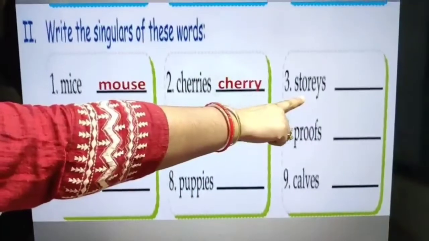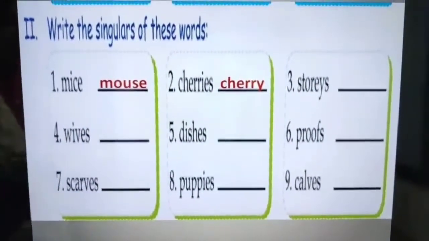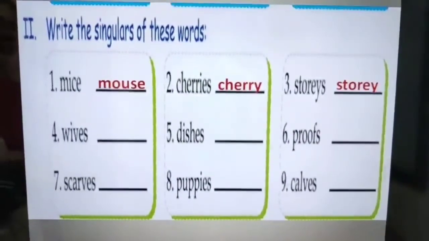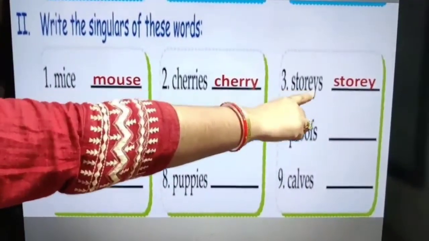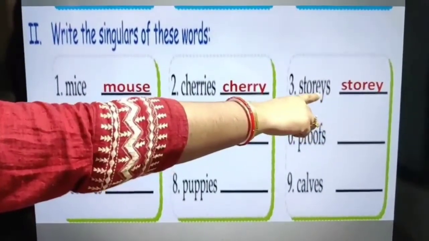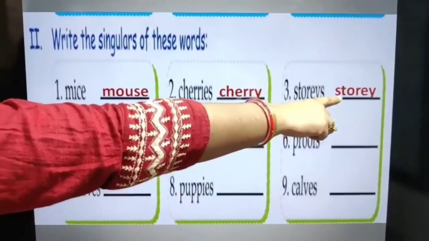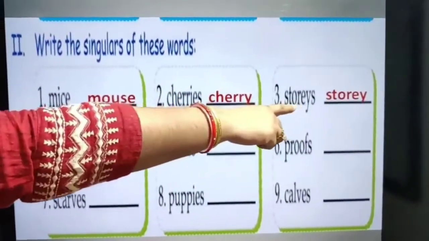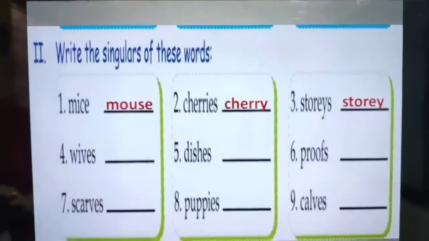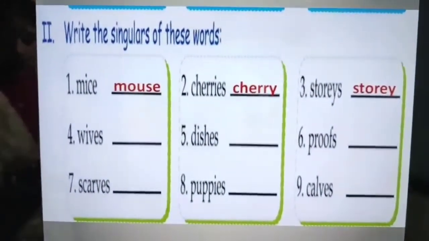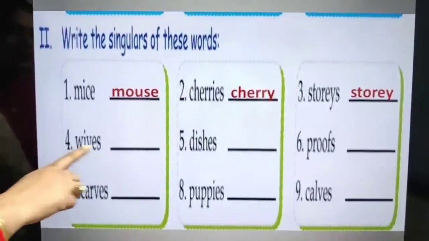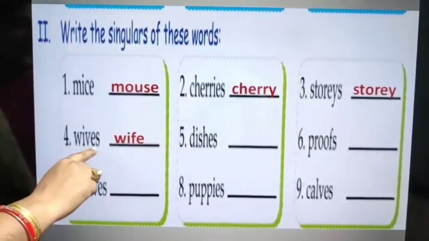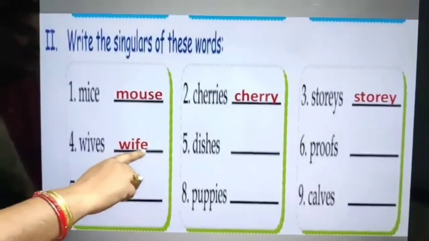Next word is stories. So singular of stories is story. Because here is a vowel before Y, and whenever there is a vowel before Y, we add S. It means its singular form will be story. We have added only S at the end, so it means we have to write story. Next word is wives. So wives is the plural of wife. So its singular form will be wife. Because VES is added to the words when we replace FE, right?